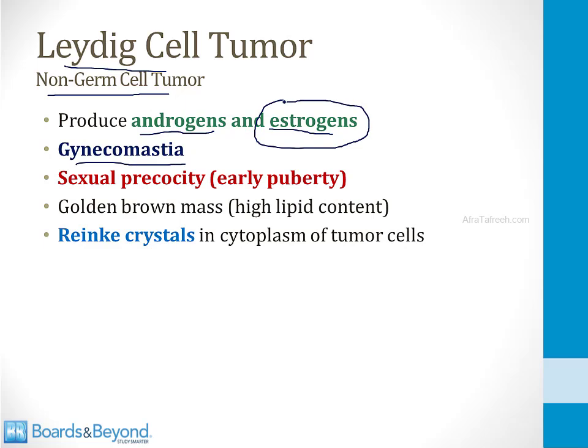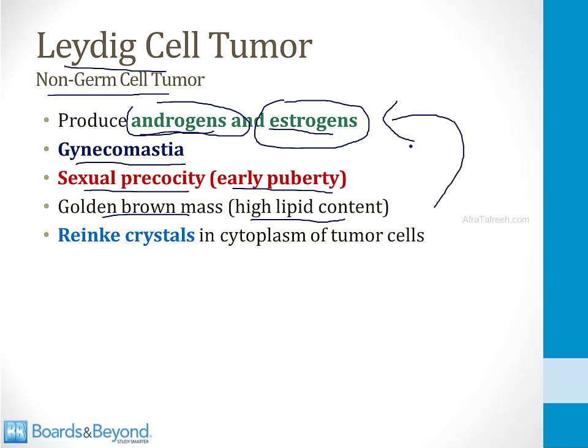In addition, if they occur in a male who has not yet entered puberty, they can cause sexual precocity, which is early puberty. That's because of the androgen production. On gross pathology, they look like a golden brown mass. That's because they have a high lipid content, because they use lots of cholesterol to make all these cholesterol derivatives that are androgens and estrogens. In addition, the classic histopathology finding is the presence of Reinke crystals in the cytoplasm of tumor cells.